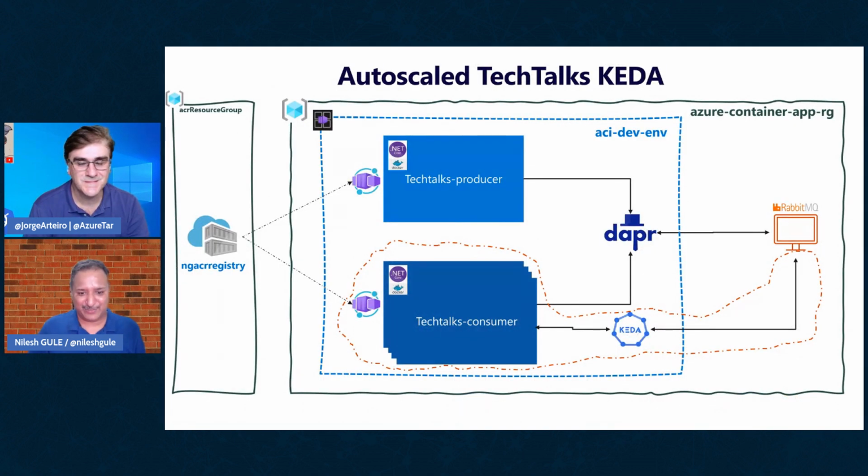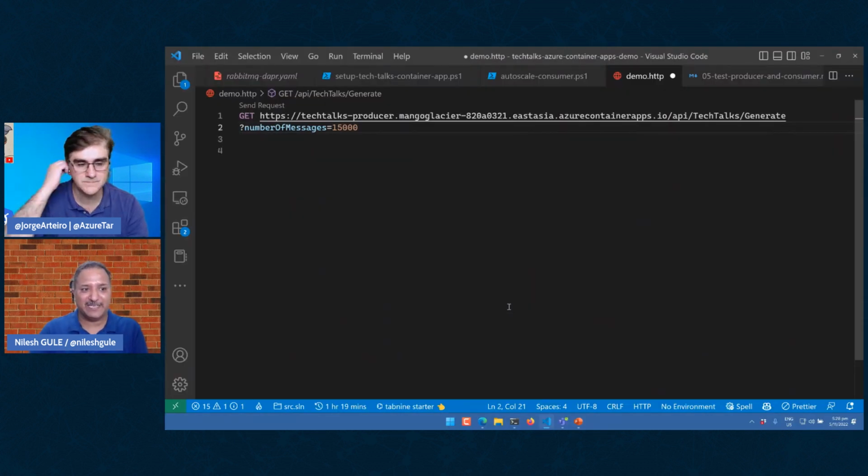Yes. So that's why you see there are 4 instances I'm showing in this diagram here of the consumer. But in real life, because we gave that scale limit between 1 and 25, it will scale within that range. And with serverless, you just pay for the time consumed. They're going to scale down after that. Yes. So let me send these messages.